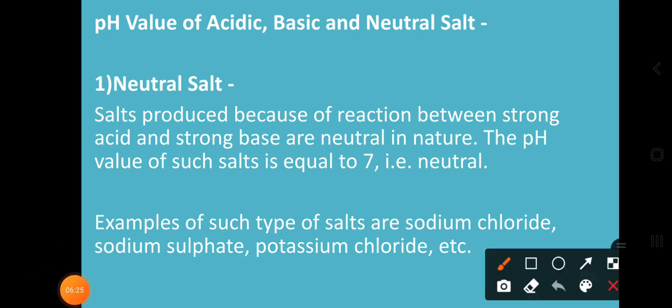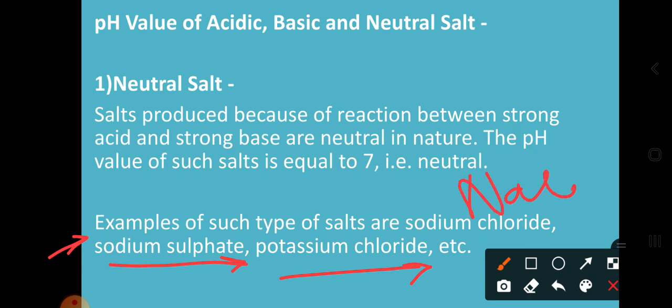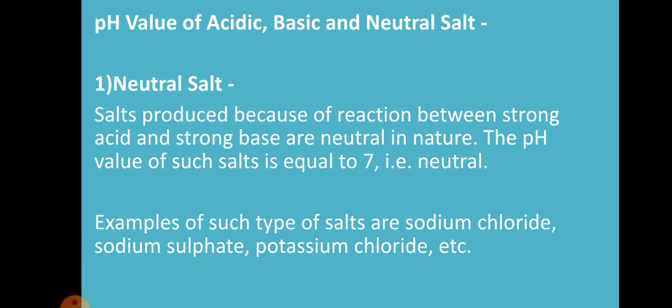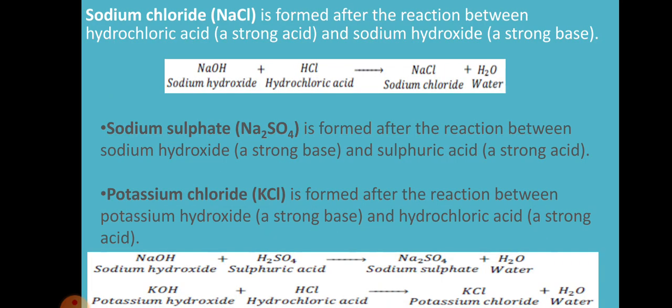So what are the examples of such salts? Like sodium chloride, sodium sulfate and potassium chloride. So dear students, sometimes this question can be asked in word form or sometimes in formula form, so you have to know such formulas. What is the formula of sodium chloride? That is NaCl. Sodium sulfate is Na2SO4. And potassium chloride is KCl. So these are some examples of neutral salt.